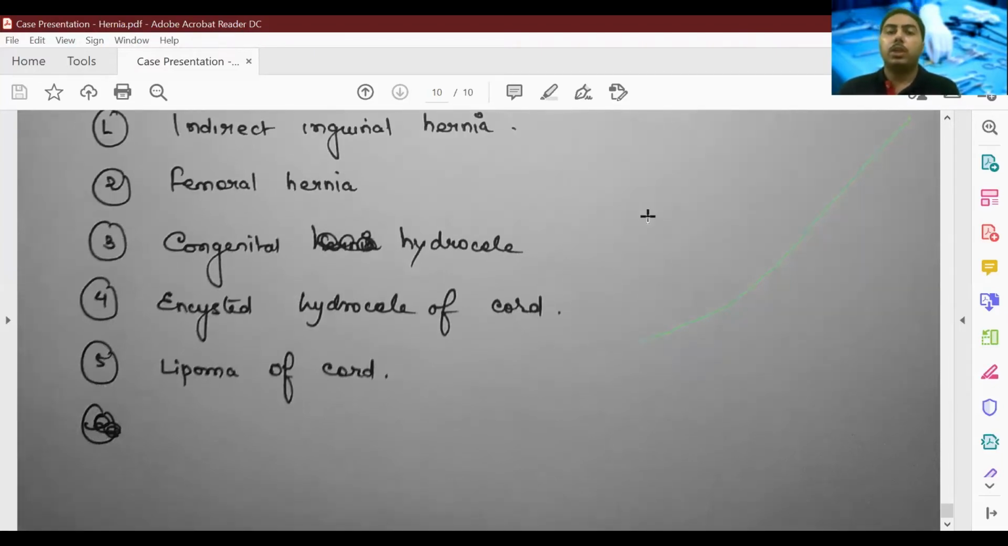So we are finished with the discussion about the history and the case sheet. So now I would like to hand over the session to Shumedha to present the case, and then we move on to the questions.